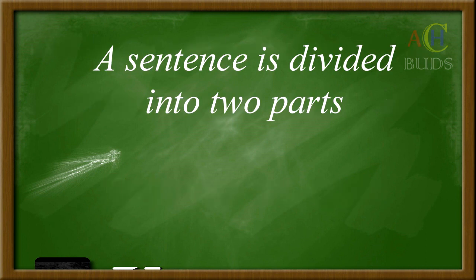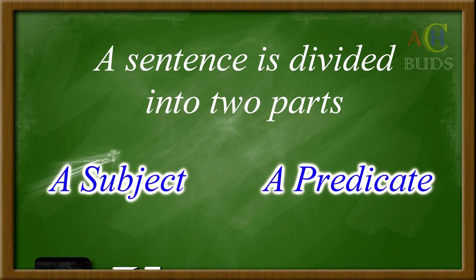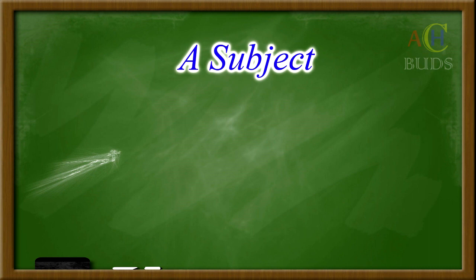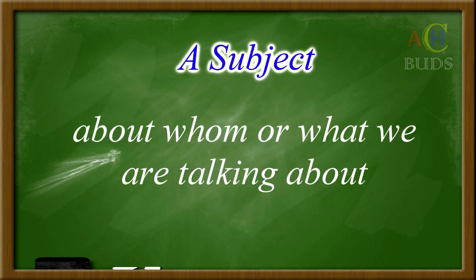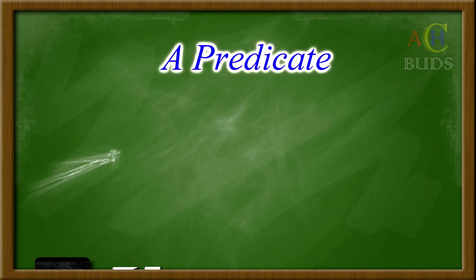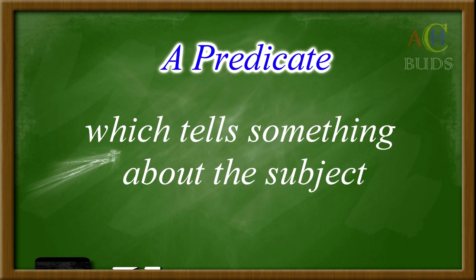Now a sentence is divided into two parts, a subject and a predicate. A subject is about whom or what we are talking about. A predicate is that which tells something about the subject.